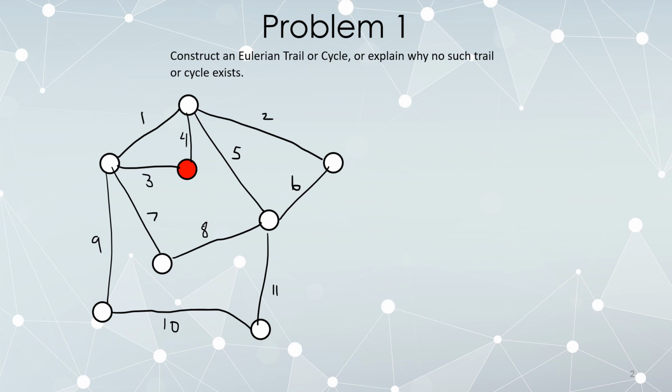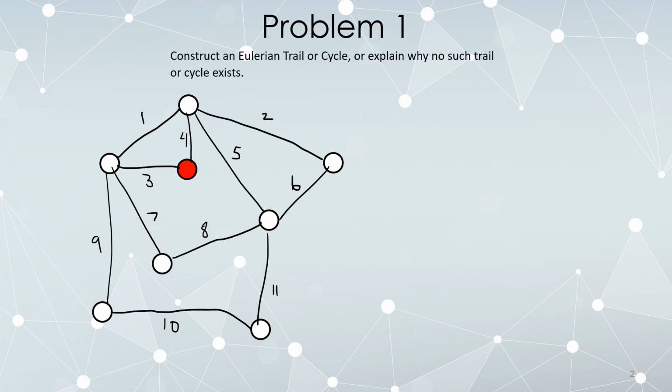Okay, so we're going to follow Fleury's algorithm, which says, look at all of the edges leaving the vertex you're currently sitting at. Don't follow any bridges unless that's your only option. And a bridge is an edge that, if deleted, would result in a disconnected graph. So if there are any bridges, try not to follow them. If you have no choice, then go ahead and do so.